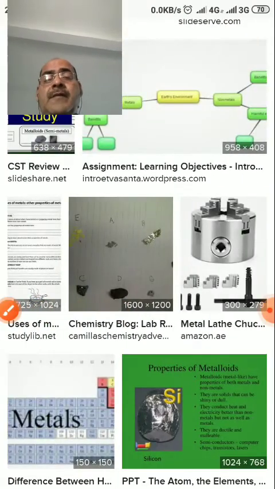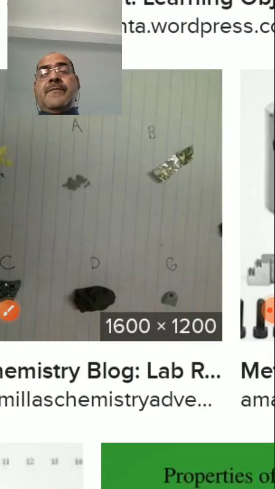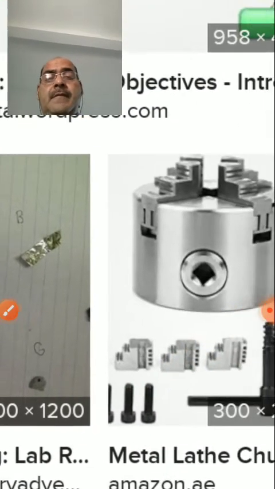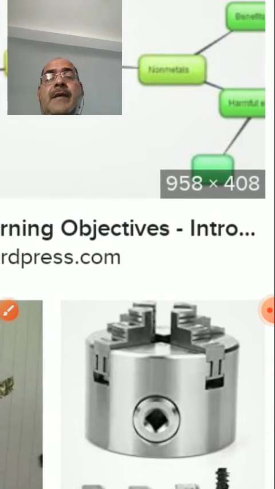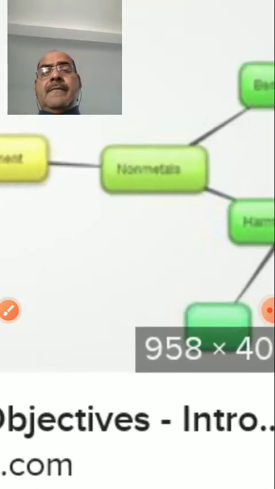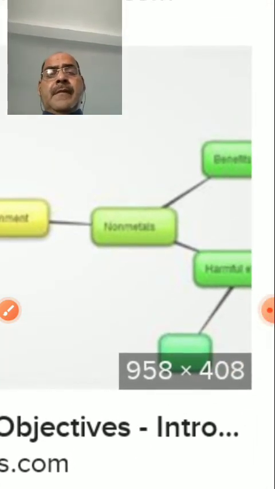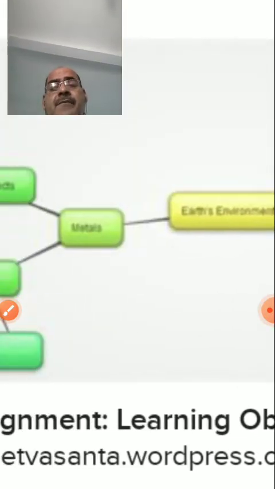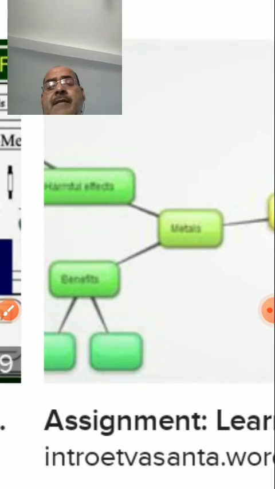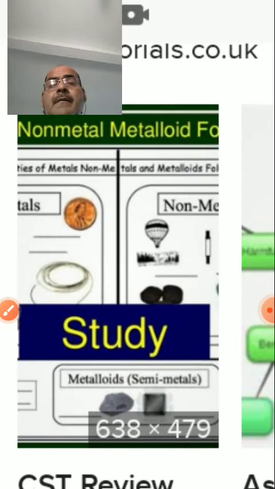Dear students, come to the next visual. Here are some components, materials and apparatus made up of metals. Here, see this non-metal: non-metal properties in green and metal properties in blue that you are looking at here.